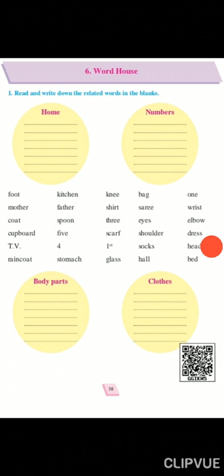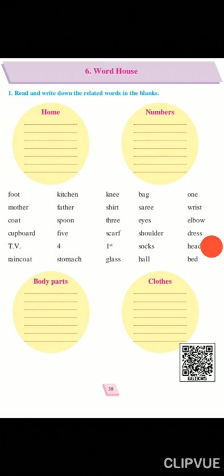Now the next word is, fourth word is cupboard, C-U-P-B-O-A-R-D, cupboard. Now cupboard, where can you see the cupboard? At home. So you will write cupboard in the home circle. So write C-U-P-B-O-A-R-D, cupboard in the home group. TV, T-V. Now where is TV seen? At home. So you will write TV in home circle, given in the blank.